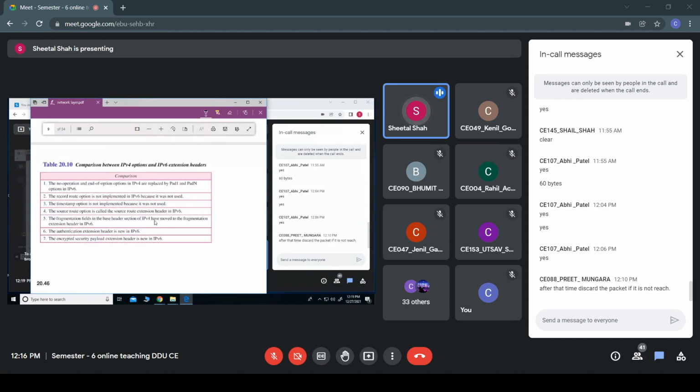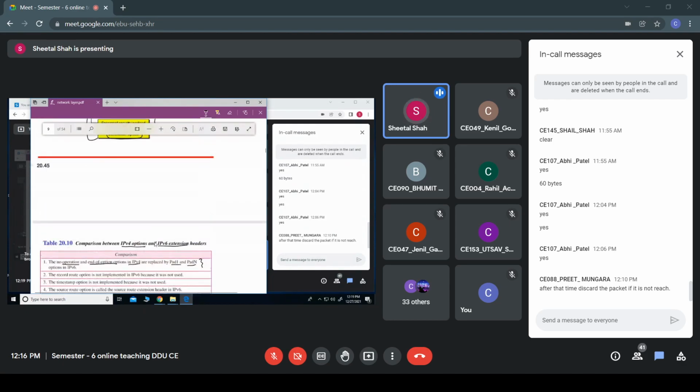So, comparison between IPv4 options and IPv6 extension headers. The no operation and end of option fields in IPv4 are replaced by pad1 and padn. This is just to pad so that the word size is maintained.